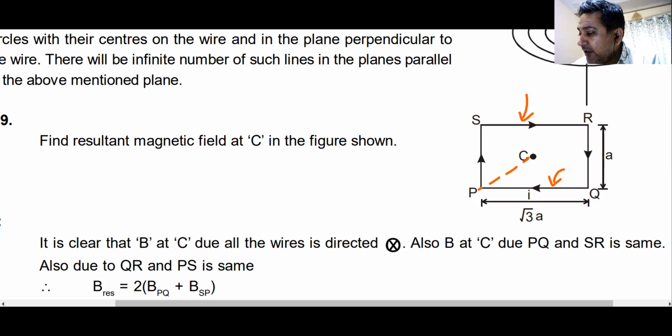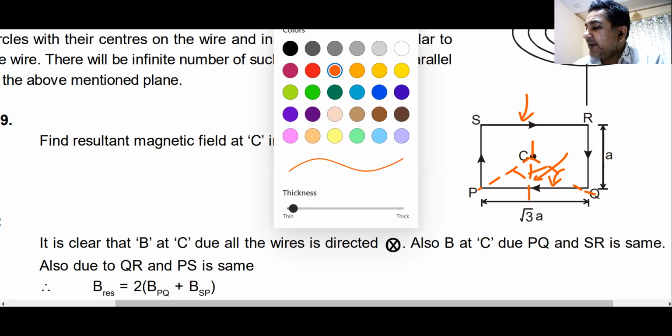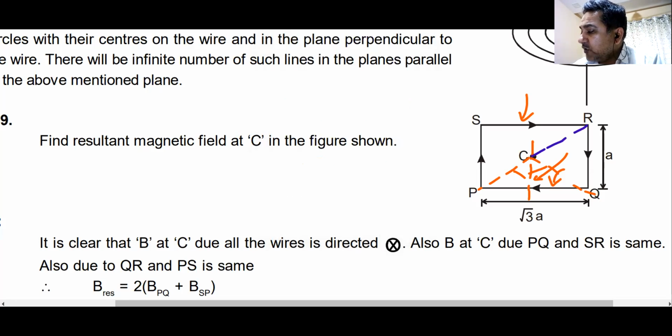How will you find it out? You join this point, you join this point, then you draw a perpendicular, then you find out these two angles, then you find out the value of this. It is a by 2. It's very simple. Yes or no? Yes, sir. How do you find out the magnetic field due to the other two wires? Join here, join here, join here, find these two angles, find the value of this thing, put in the formula, get your answer, stay happy. Is everyone getting this? Yes or no? Yes, sir.